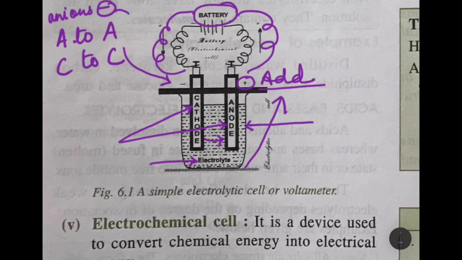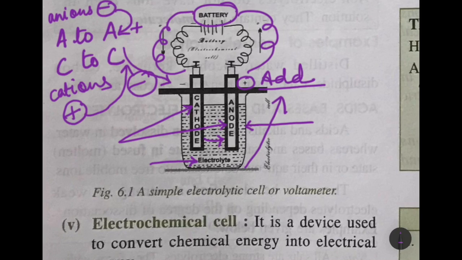They will migrate towards the anode, which is the positive terminal. Remember, opposites attract, okay, and similar repel. So C to C, cations are positive and they will move towards the negative electrode, that is the cathode.